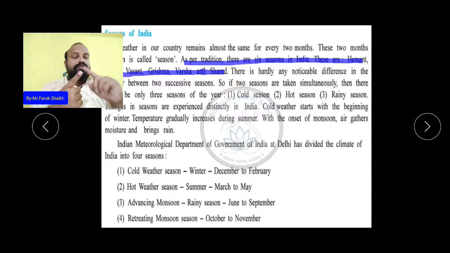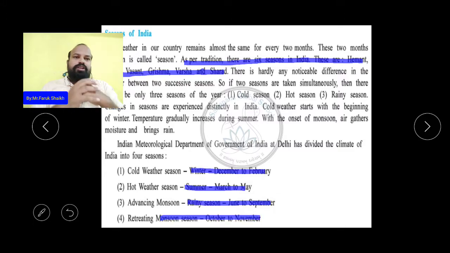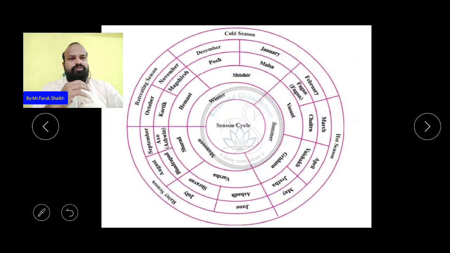The cold weather season, winter, we experience in December to February. The hot weather season, summer, we experience in March to May. The advancing monsoon, the rainy season, we experience in June to September, and the retreating monsoon season we experience in October to November. So these are: winter December to February, summer March to May, rainy season June to September, and retreating monsoon season October to November. Understood, all of you? Okay, very good. Let's go to the next slide now.